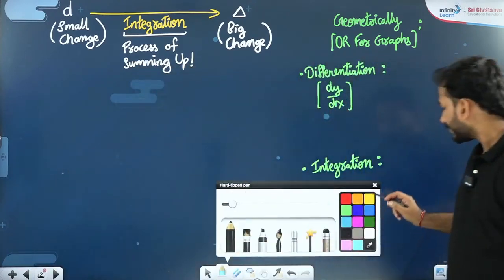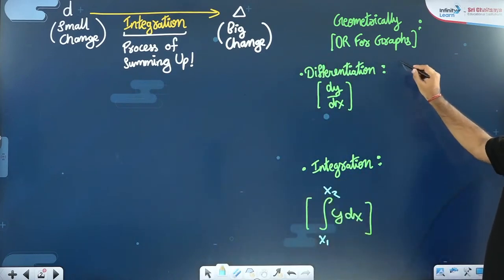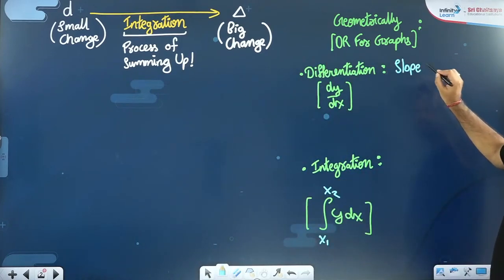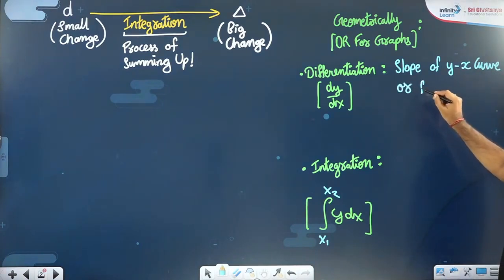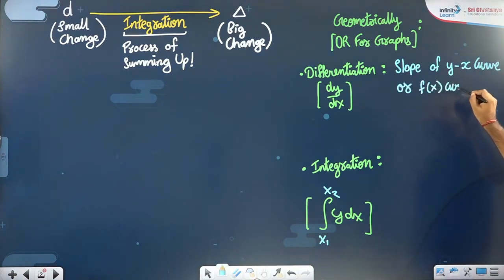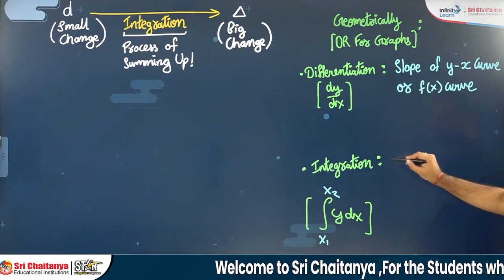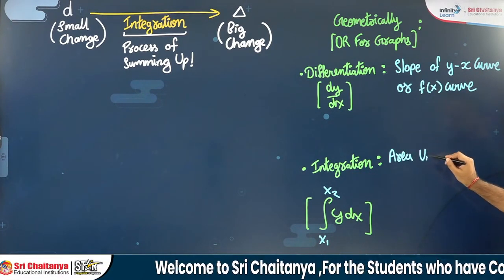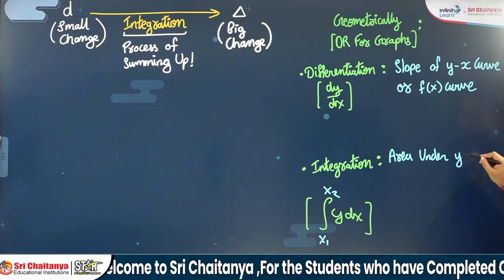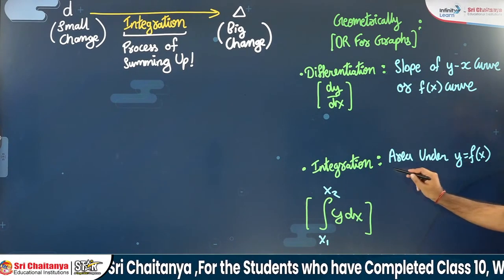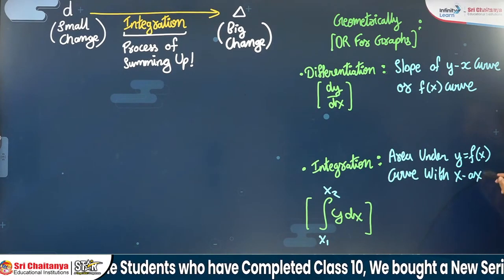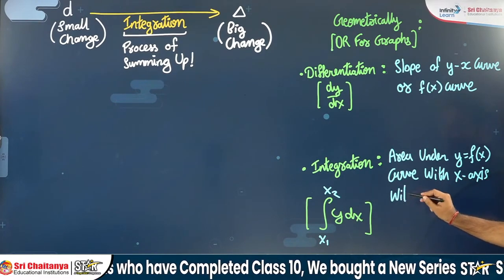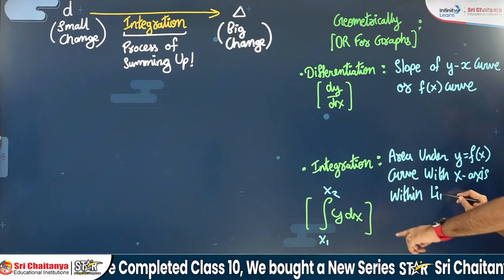Basically, differentiation gives you the slope of the y-x curve or f(x) curve. Differentiation gives you slope, integration gives you the area under the y = f(x) curve with the x-axis within limits. See, I have applied the limit.